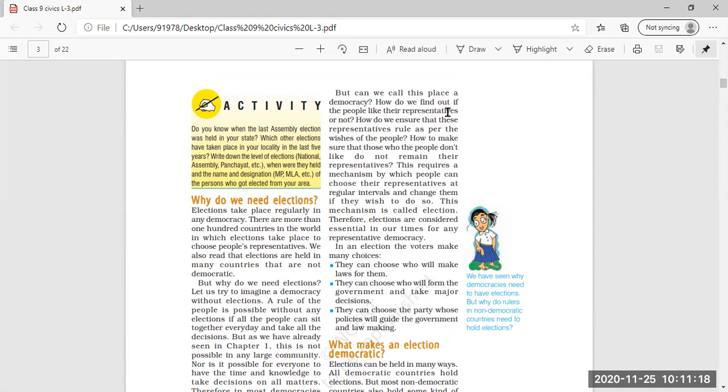But can we call this place a democracy? How do we find out if the people like their representatives or not? How do we ensure that these representatives rule as per the wishes of the people? How to make sure that those whom the people don't like do not remain their representatives? This requires a mechanism by which people can choose their representatives.